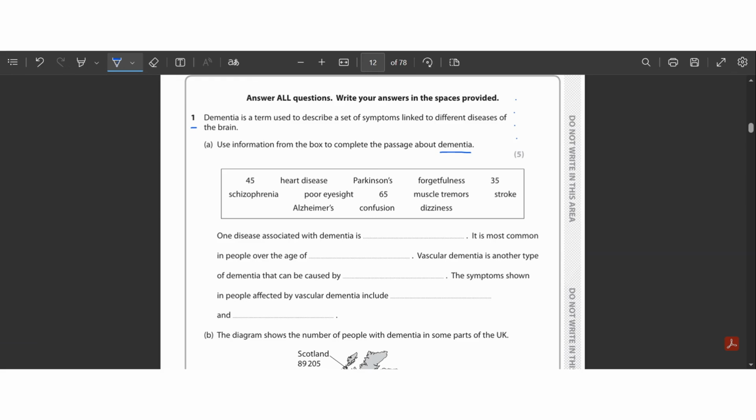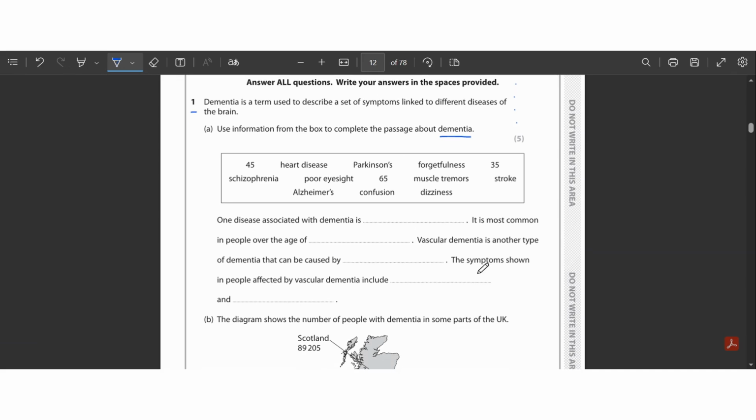There are basically three mental illnesses that we have studied in our IGCSE syllabus that relate to the focusing of the brain, the memory, and the movement. They are Parkinson's, Alzheimer's, and vascular dementia. All right, so let's read this question. It says that one disease associated with dementia is dash. It is the most common in the people over the age of dash. And vascular dementia is another type of dementia.